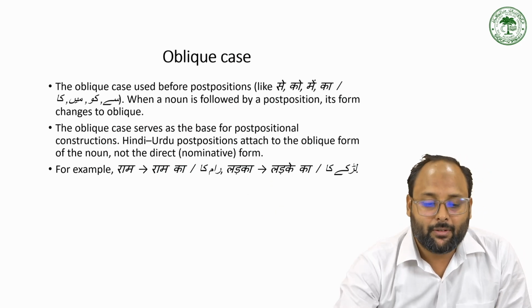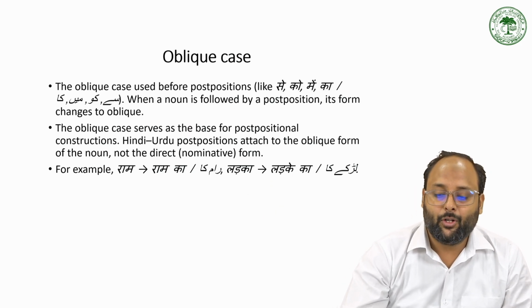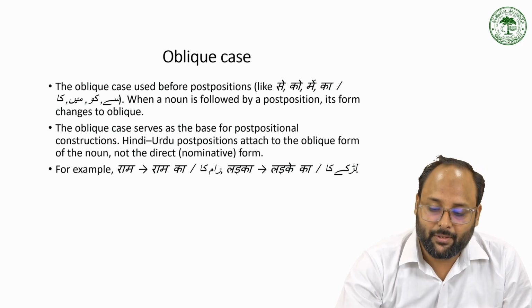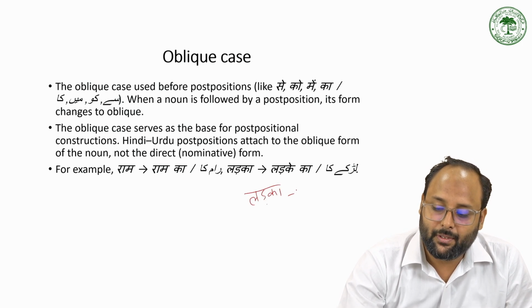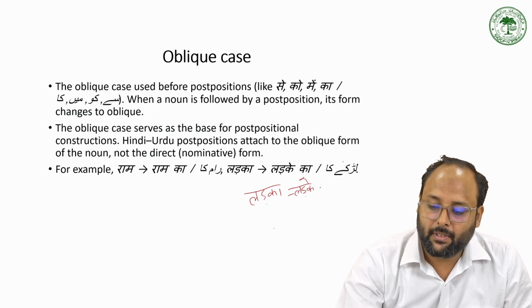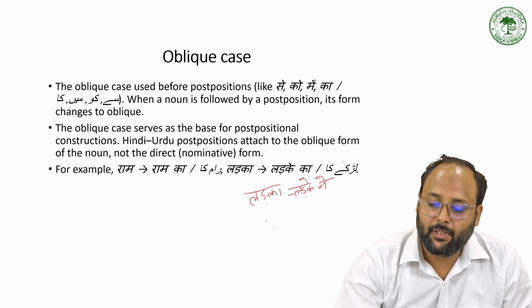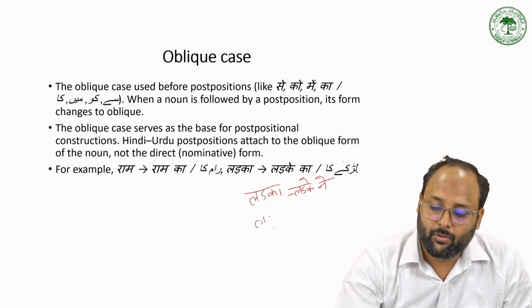Now for the oblique case, the noun changes into the oblique form. When we say lalaka, it changes into lalake. When we say lalake, the plural changes to lalako, as in लड़कों ने.